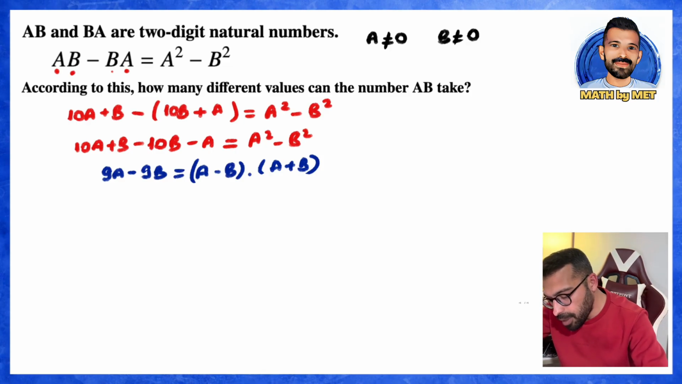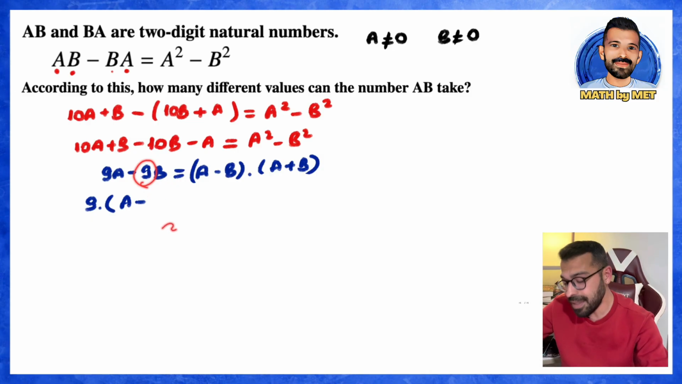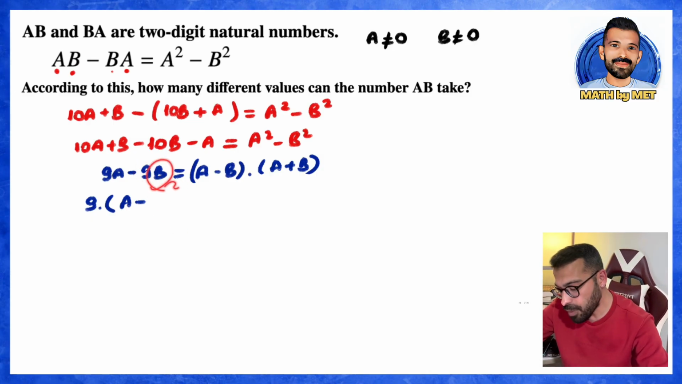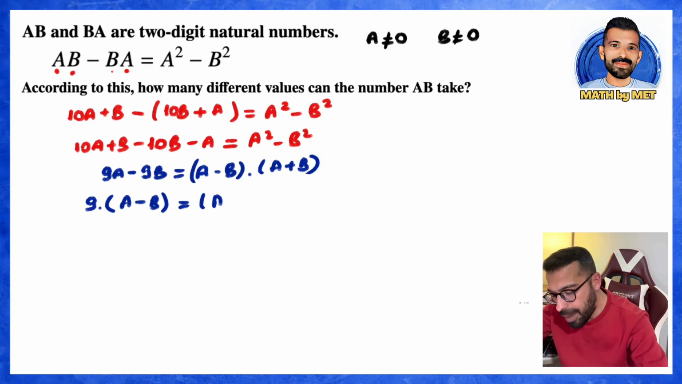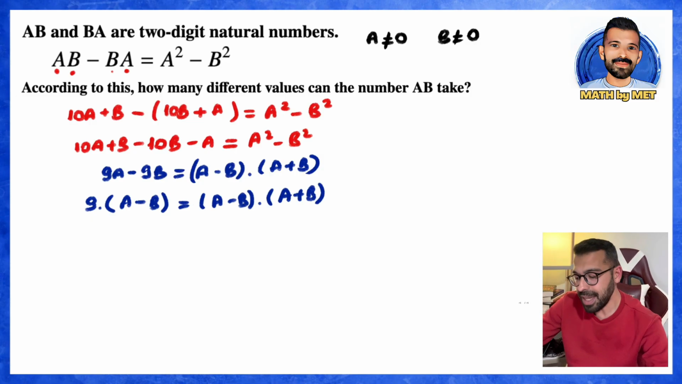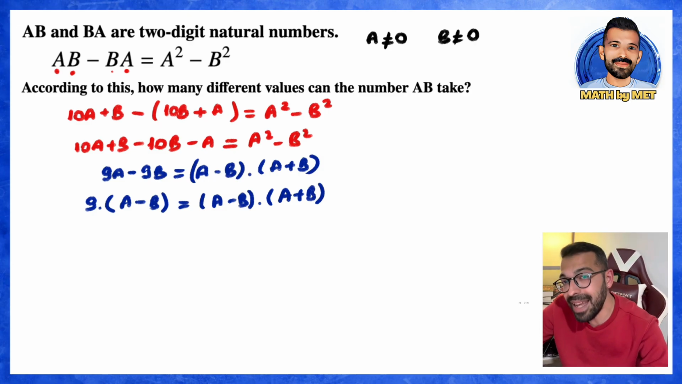If you factor out 9 from the left side, you'll get something like this. You've taken out the 9. What's left here? A is left. I'm writing it down right away. There's a minus in between. You've taken out the 9. What's left? B is left. I'm writing it down right away. So minus B comes from here. Equals A minus B times A plus B. We're going to say this right away. Here, A minus B cancels out on both sides of the equation.